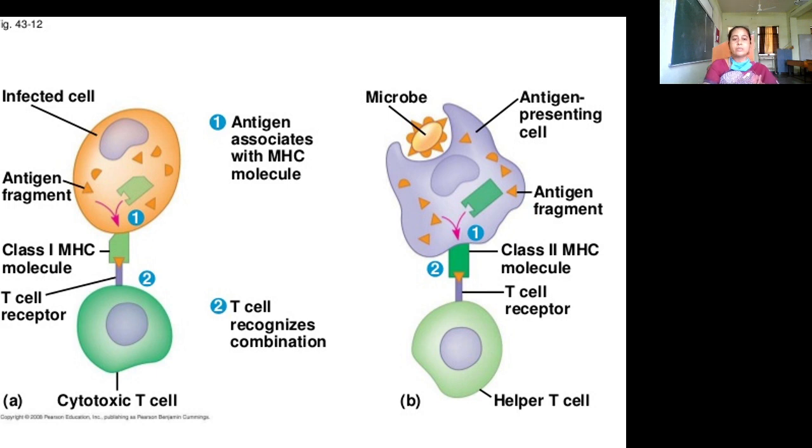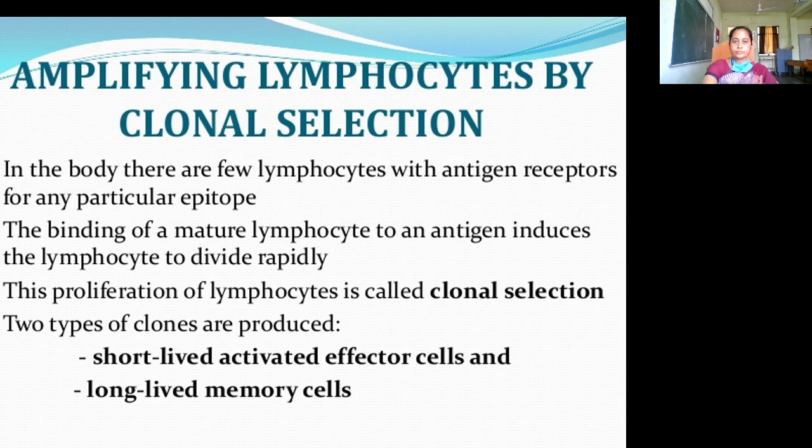This is the mechanism of killing the infected cells by the cytotoxic cells and helper T cells. That is the way of phagocytosis and killing of the infected cells. Then amplifying lymphocytes by clonal selection.